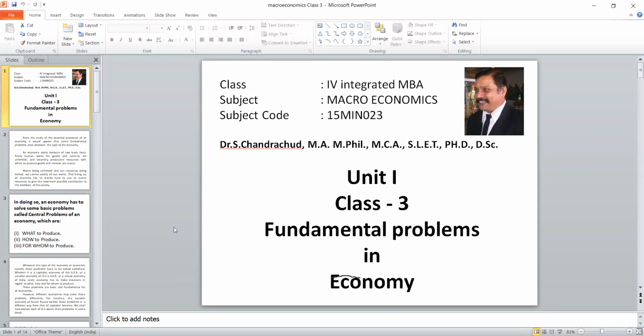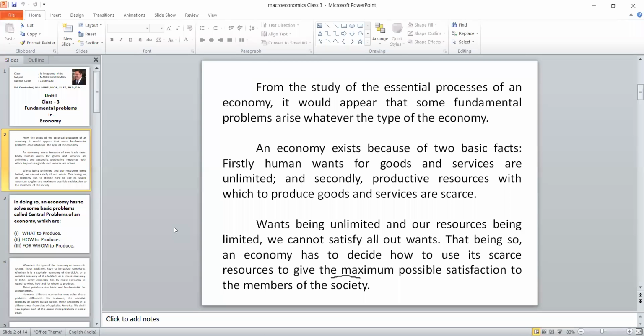Let me start. Today's topic is fundamental problems in economy. Yesterday we talked about scarcity and efficiency, because human wants are unlimited, but the resources are very limited. So from the study of the essential process of economy, it would appear that there are some fundamental problems which will arise in any type of economy.